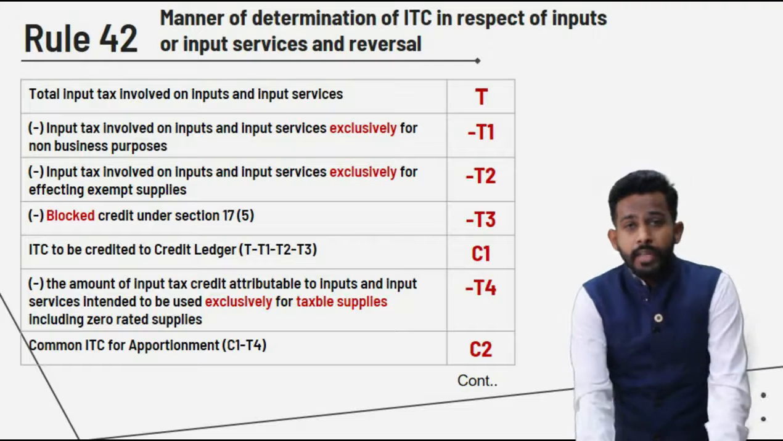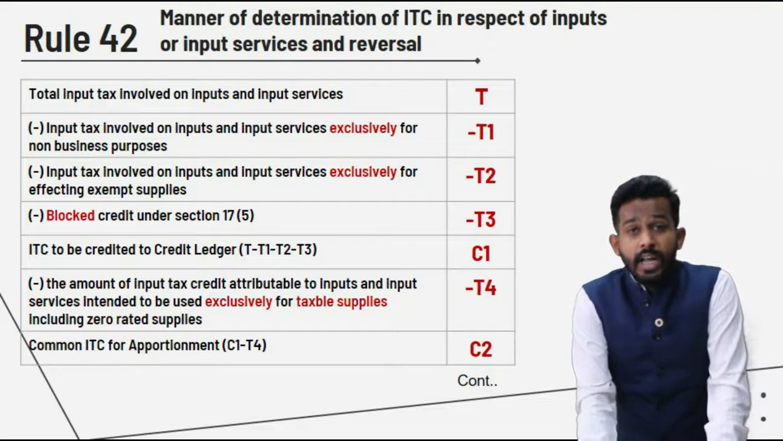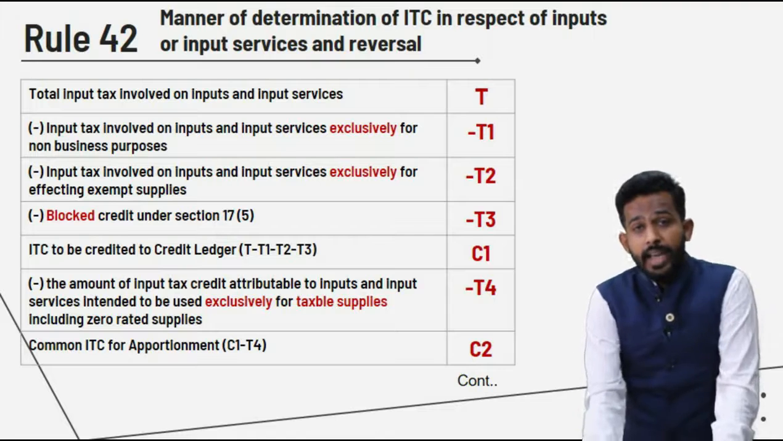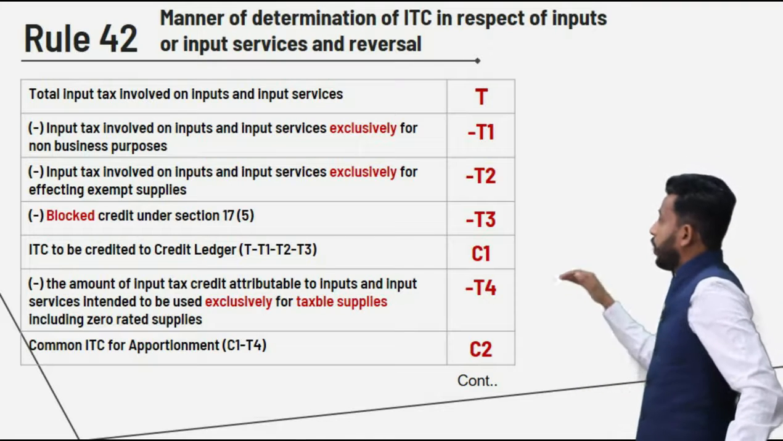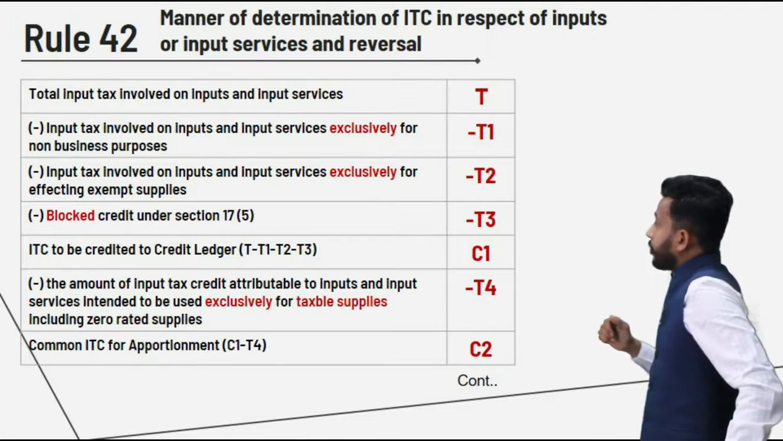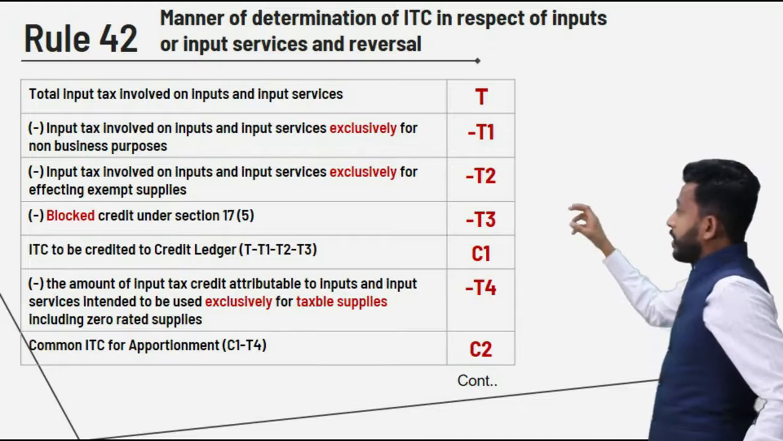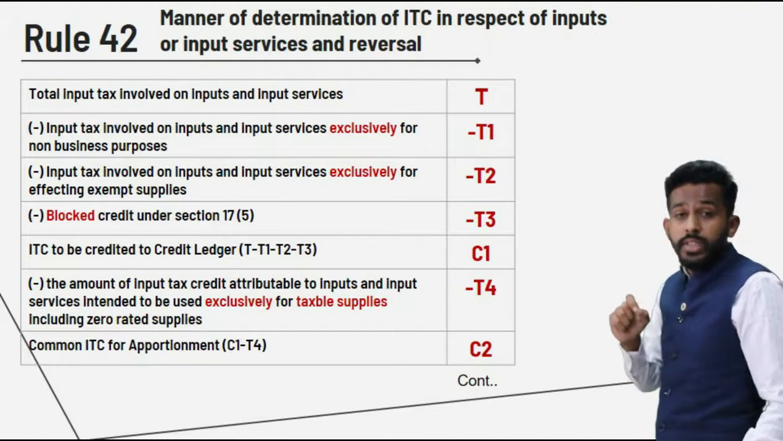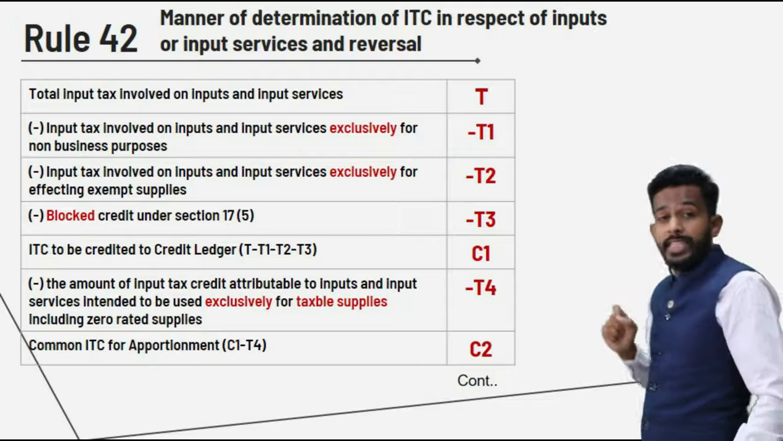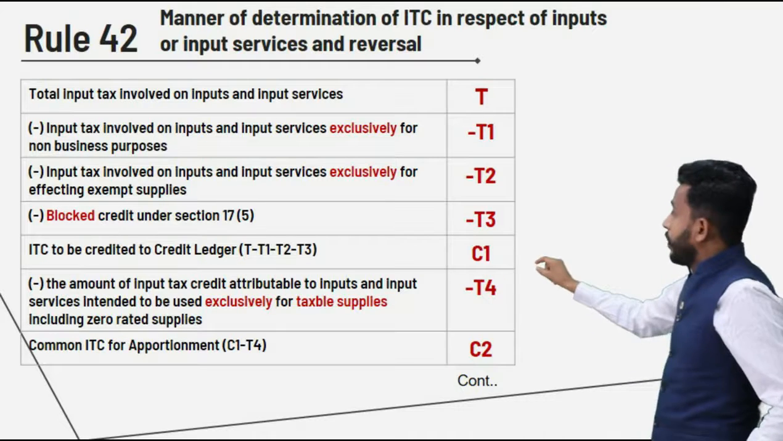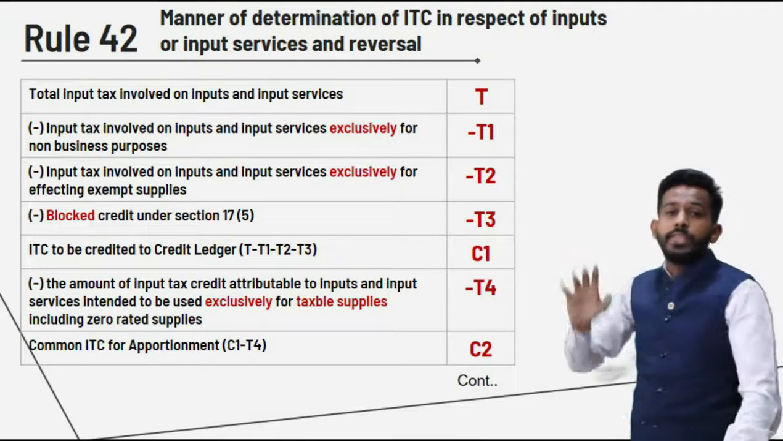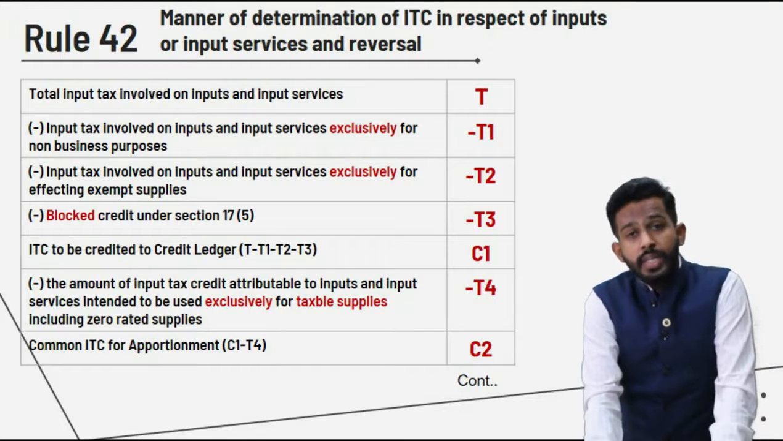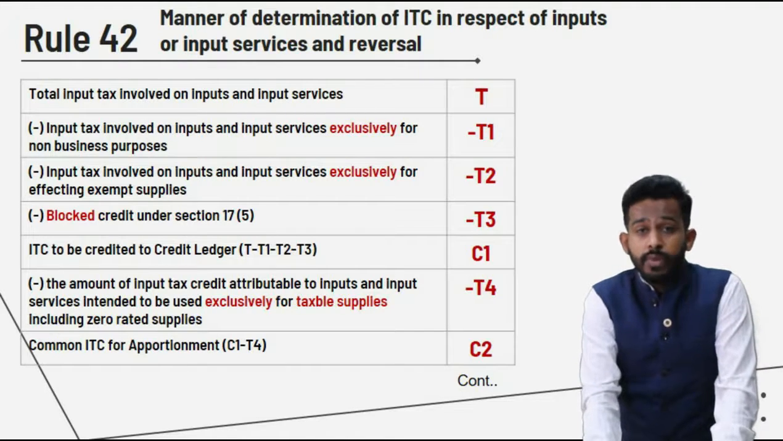So what we are seeing here is our prime purpose is to arrive at the common credit, and in that process what we are doing is deducting the ITC which is used exclusively for non-business purpose, exclusively for exempt supplies, and the blocked credit from the total ITC which is available, right? So T minus T1, T2, T3 gives you C1.